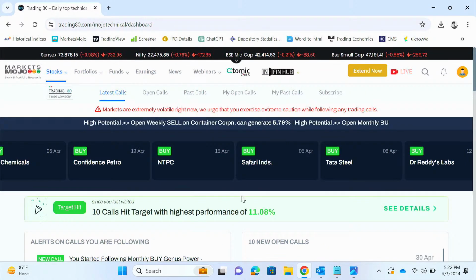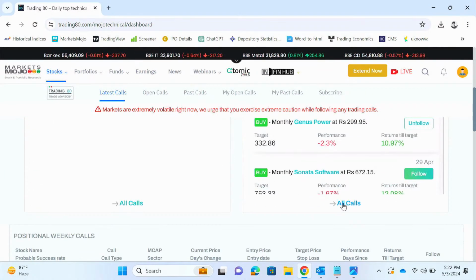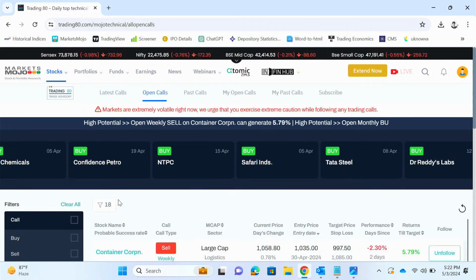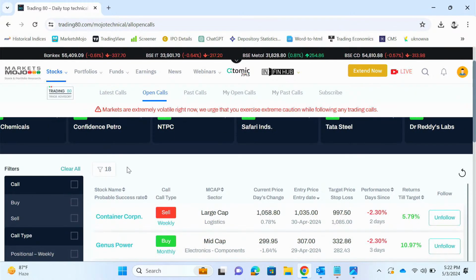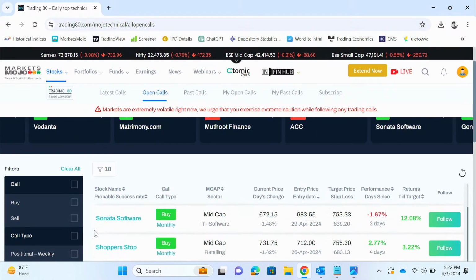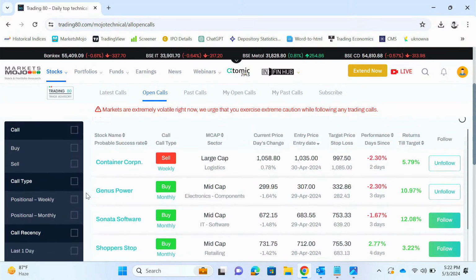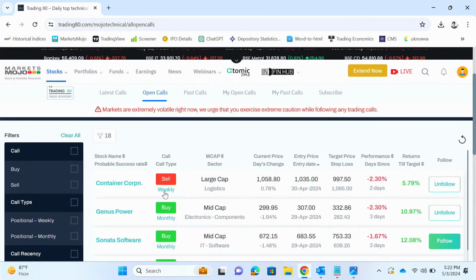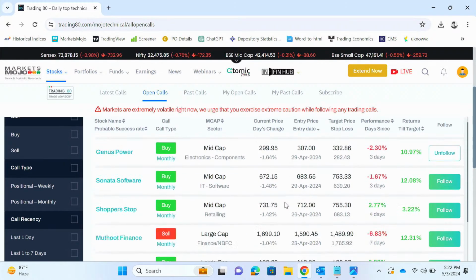So basically we give trading calls on a monthly and weekly basis. You can see there are currently 18 calls that are live right now. Here you can see Container Corp. It is a weekly call that is given. The entry price you can see is this. Entry date is given. Target price and stop loss is also provided.